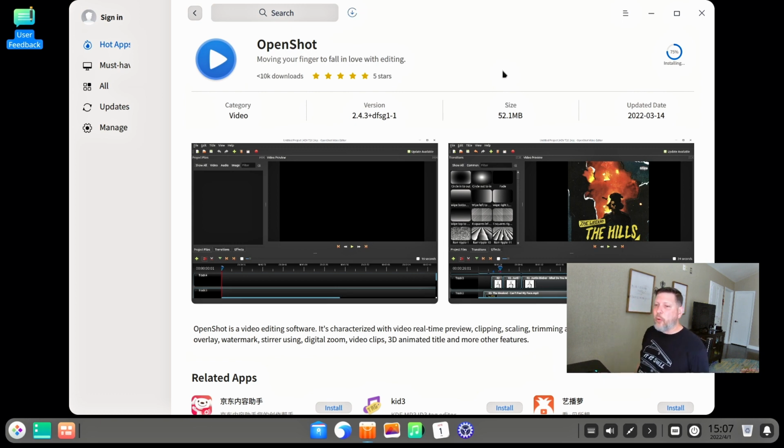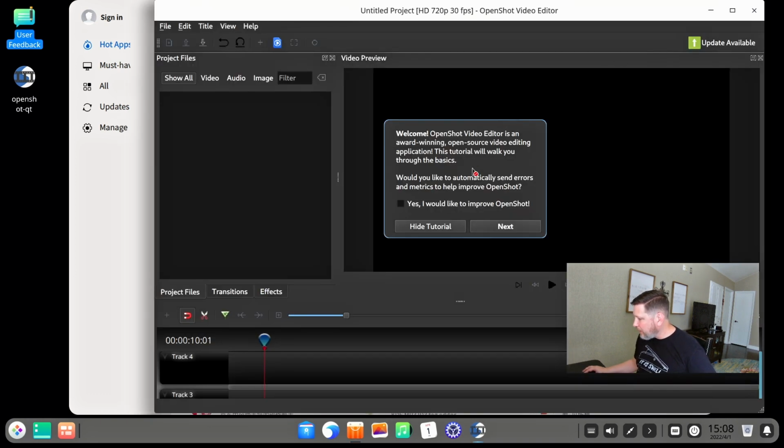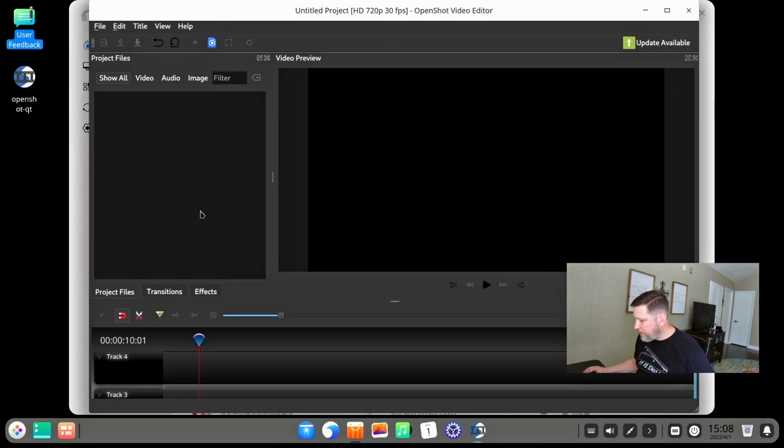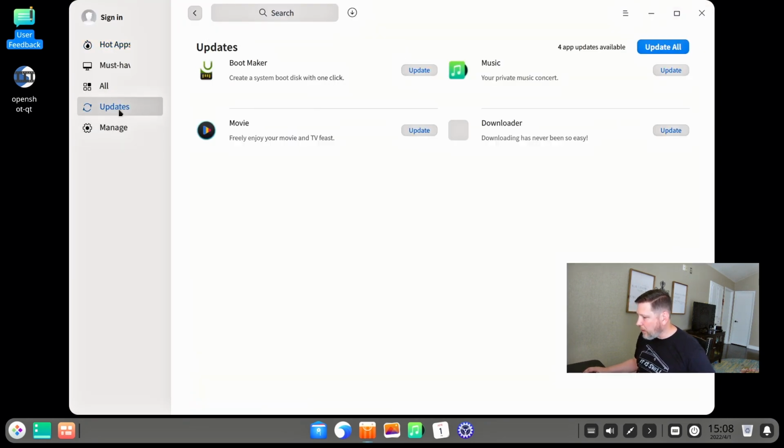When I got Deepin going, there was a notification letting me know, hey, we've detected that you're running on a virtual machine. You may not get the most optimal performance. So I'm not going to gig them for that too much. So here we go. I can open up OpenShot directly from my install. You get a little tutorial. Anyways, boom. Here it is. Cool. Very nice. Now you can also update.